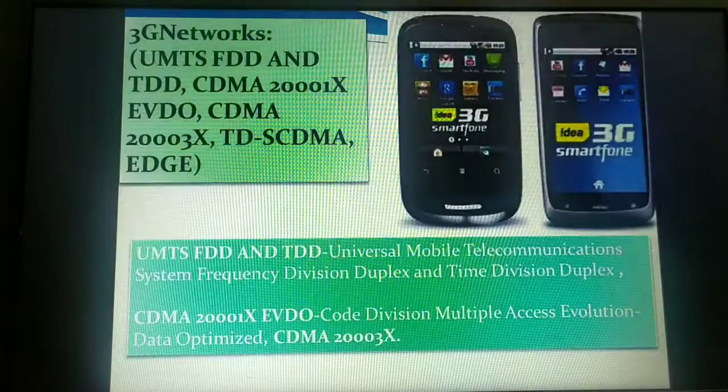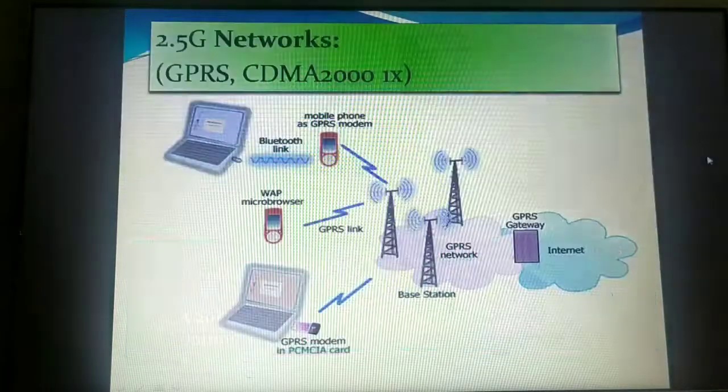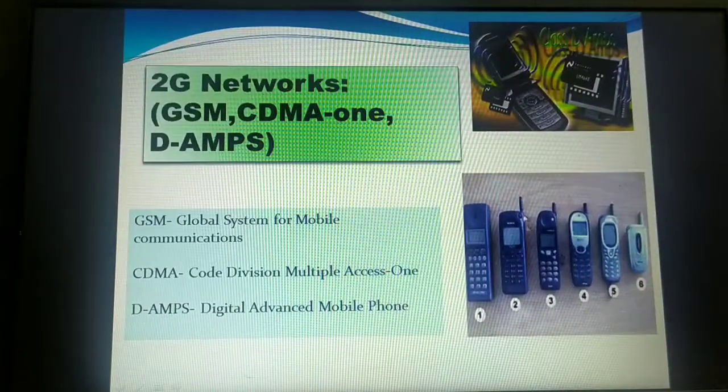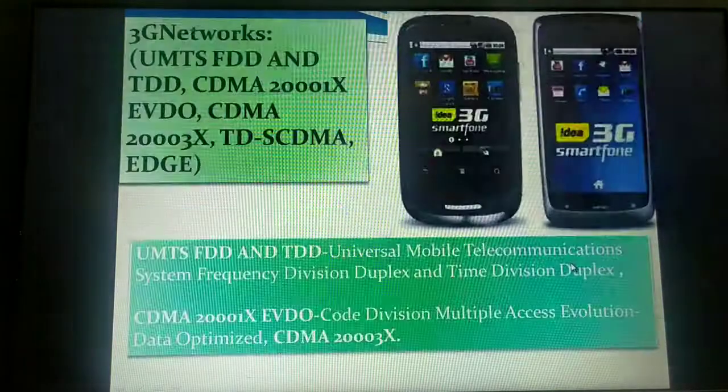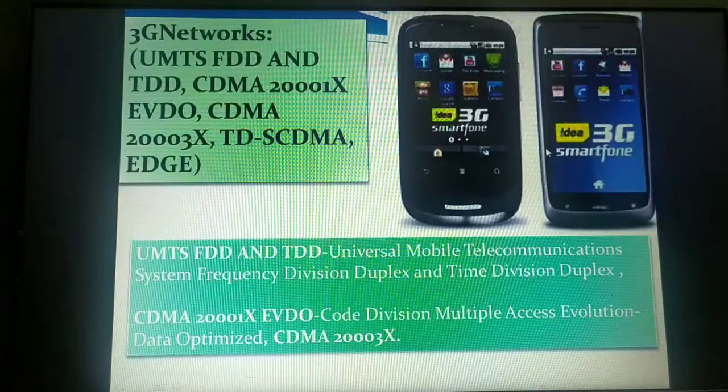Let us move on to the next generation, that is 3G. 3G actually stands for third generation. In this third generation, smartphones have come into existence. In the earlier generations, they were not smartphones at all, you could hardly send text messages or MMS through these mobile phones. But 3G made a drastic change in mobile communication technology by having smartphones. UMTS stands for Universal Mobile Telecommunication System. FDD stands for frequency division duplex and TDD stands for time division duplex.